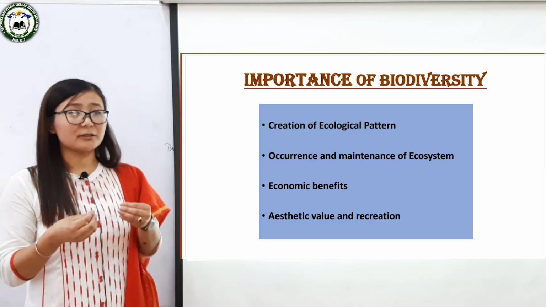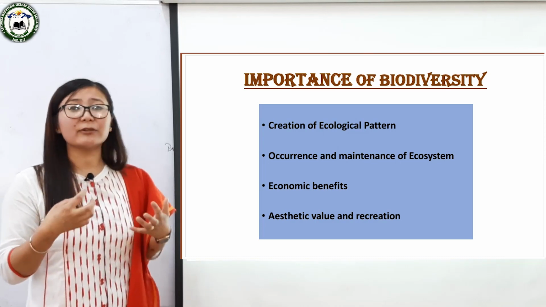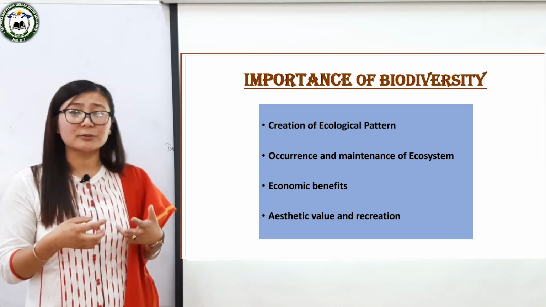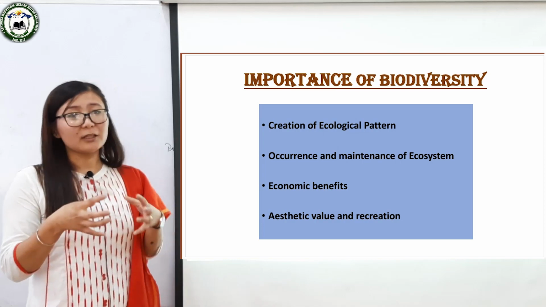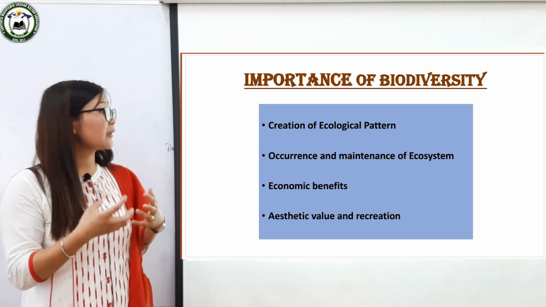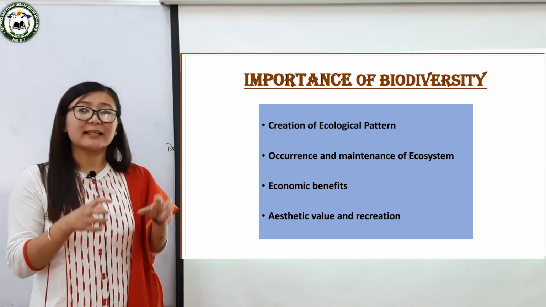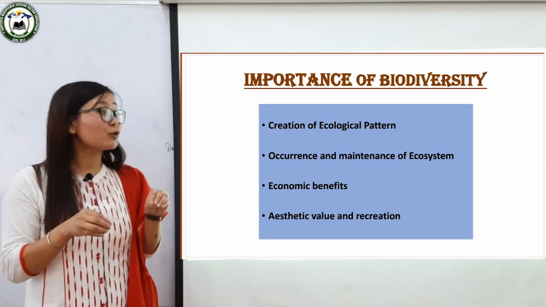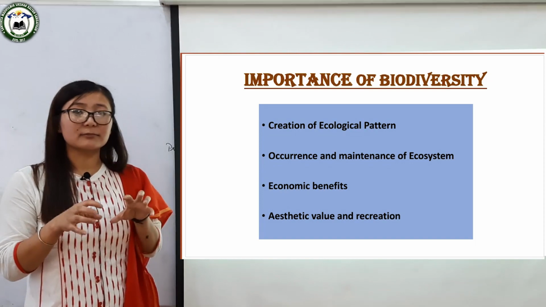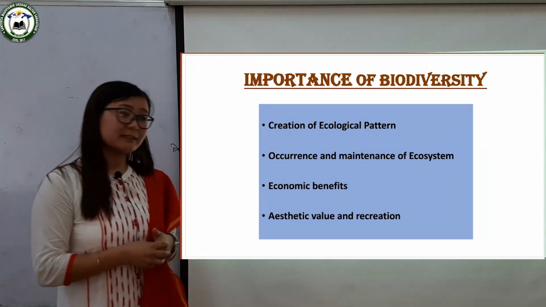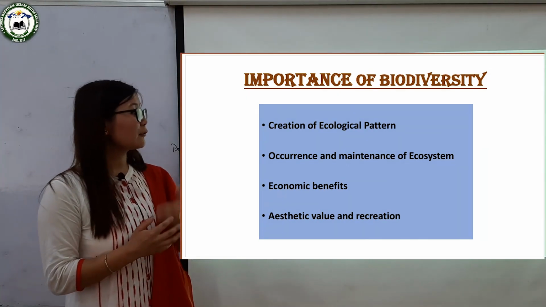Also in water or aquatic ecosystems, we can find pond ecosystem, river ecosystem, and all these ecosystems lead to the formation of ecological patterns with the varieties of species each individual ecosystem possesses.